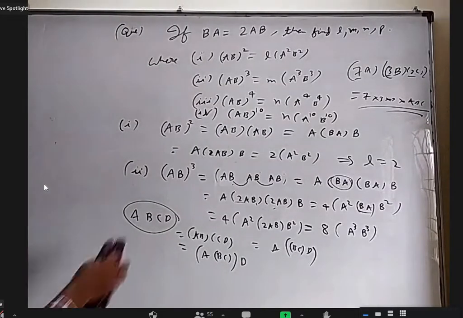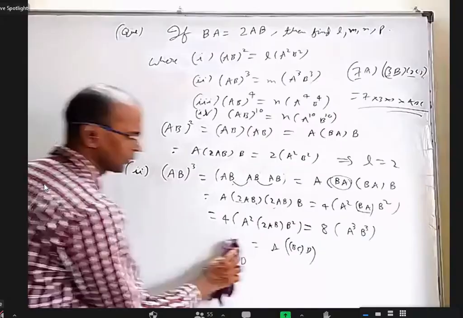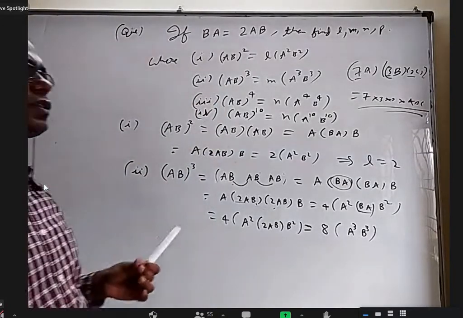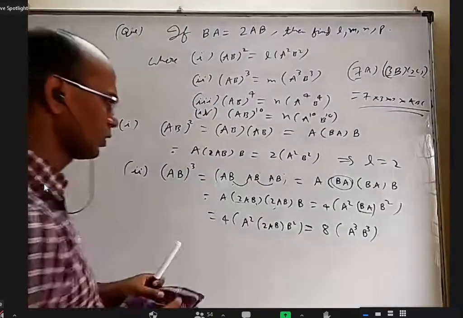Sir, answer for (AB)^4 is 64. 64. Yeah, 64. You're right.